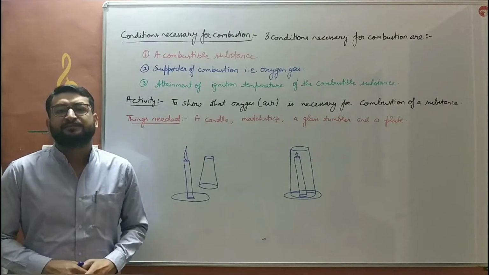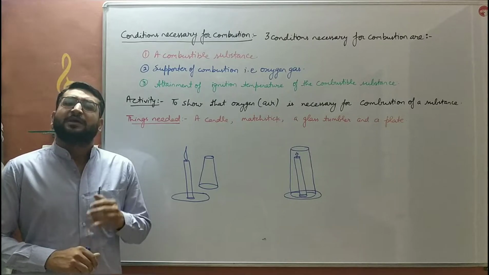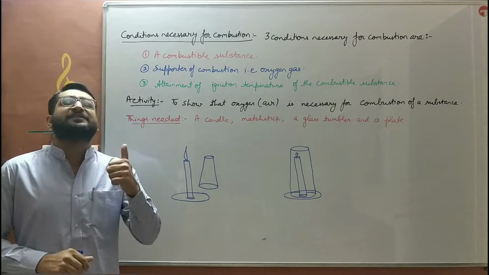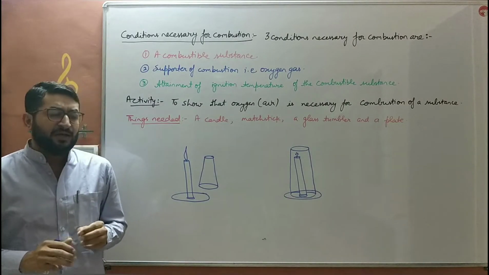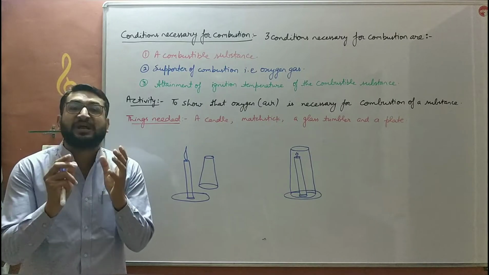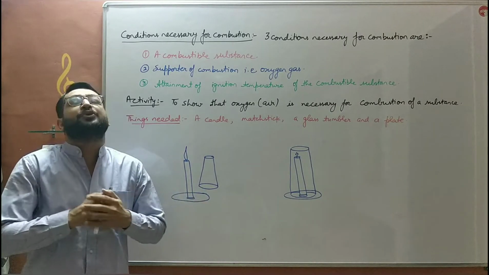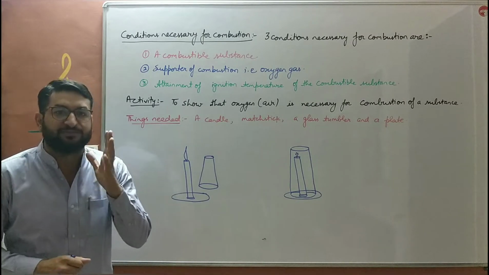Hello children, we are discussing chapter 6, Combustion and Flame. In our previous video, we had discussed certain introduction about this chapter. First, we had discussed what is combustion. What is combustion, bache? The process in which a substance burns in the presence of oxygen to produce heat and light energy is known as combustion.